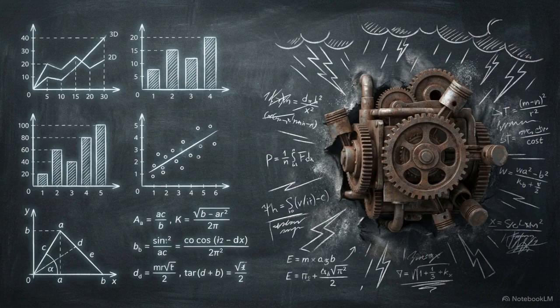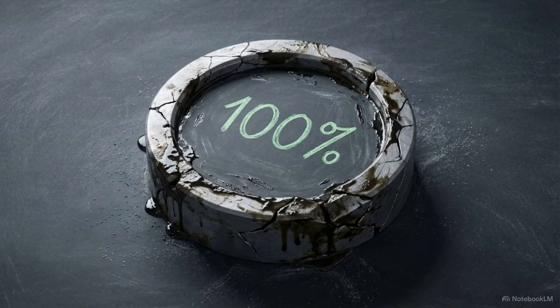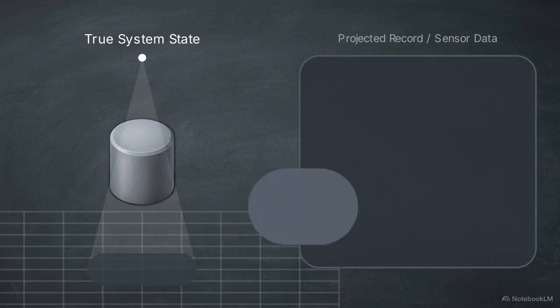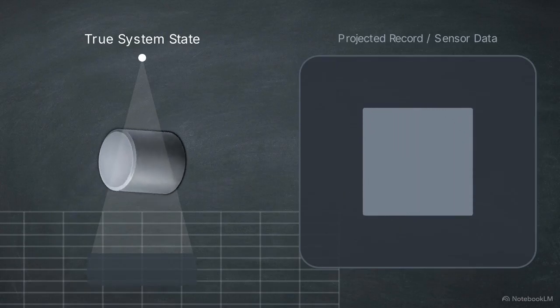Modern systems architecture often operates on the assumption that measurement is synonymous with reality, that if we can record a data point, we understand the state of the system. Consider a three-dimensional cylinder rotating in space. An observer only sees its two-dimensional shadow, a circle or a square.